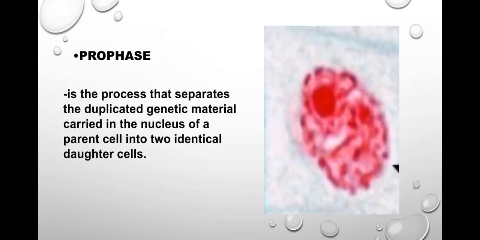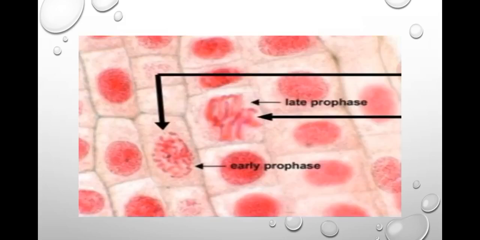Next is prophase. Prophase is the process that separates the duplicated genetic material carried in the nucleus of a parent cell into two identical daughter cells. So in this image, the late prophase and the early prophase. So the explanation for this is the chromosomes become visible and the spindle apparatus forms and attaches to the centromeres of the chromosomes.